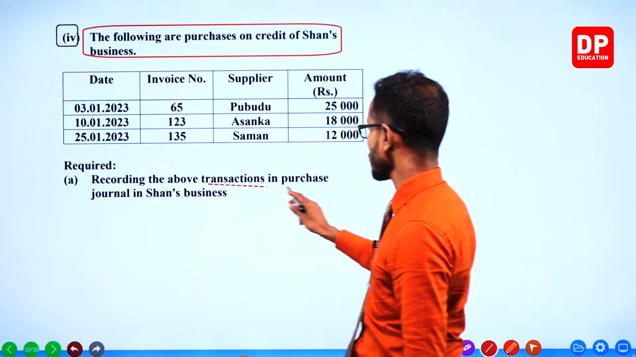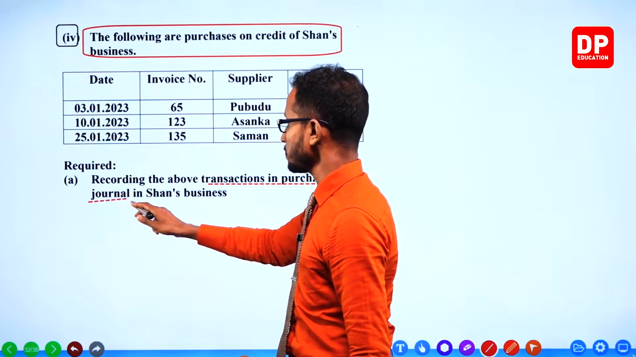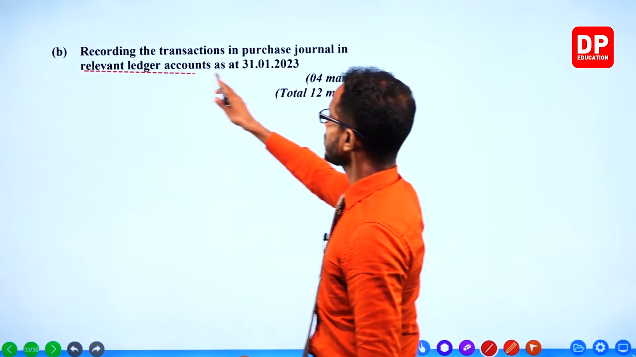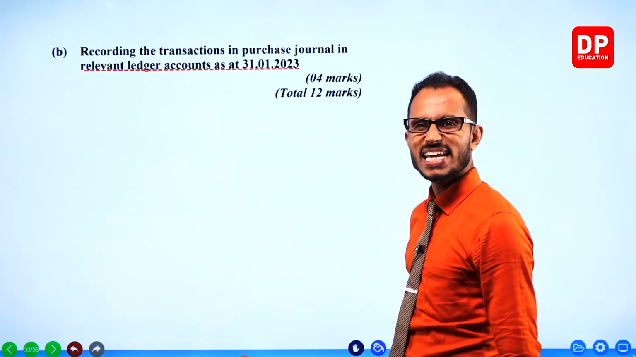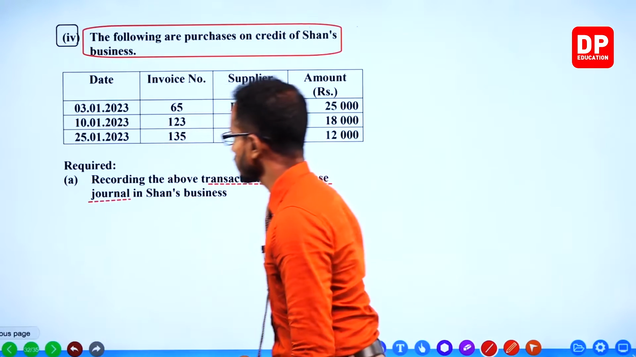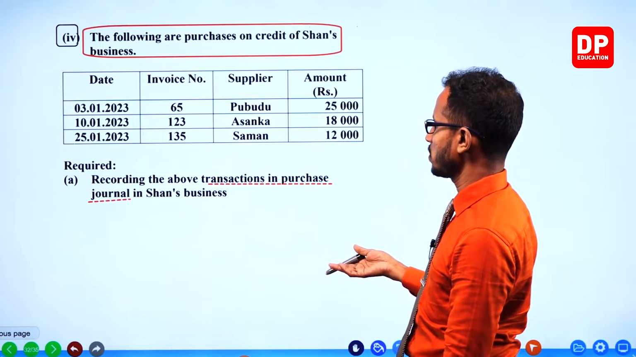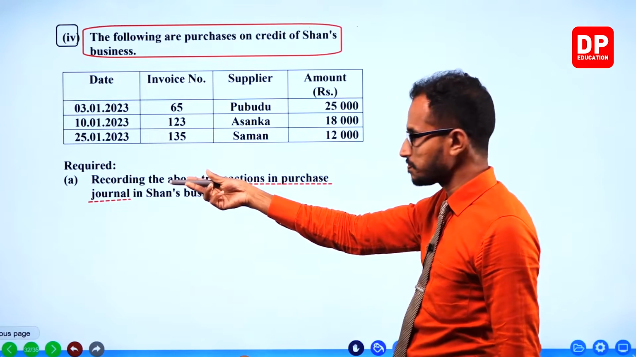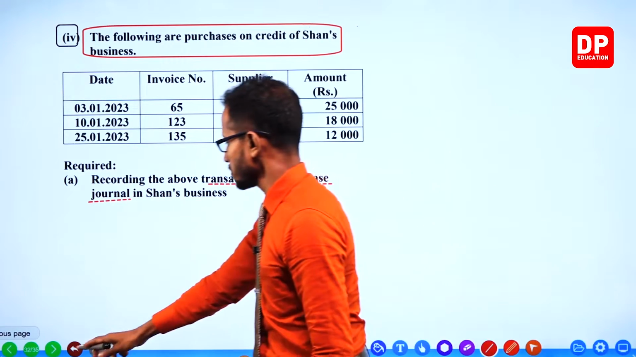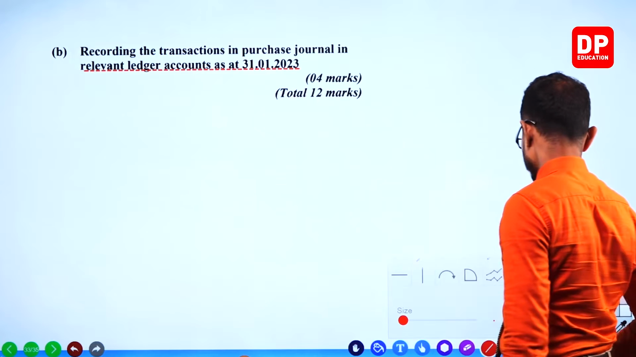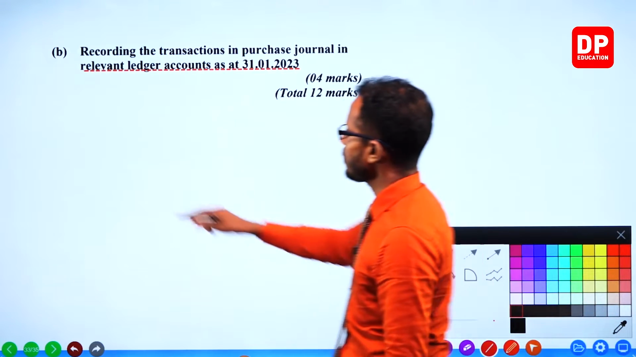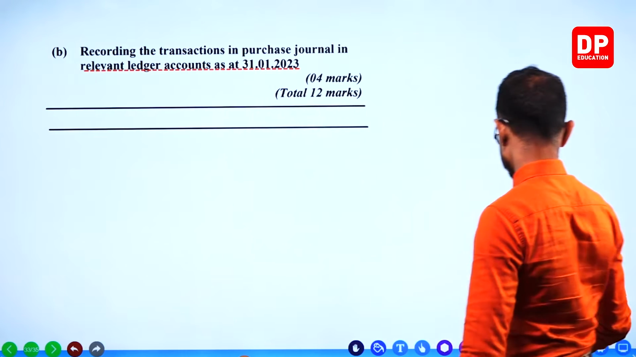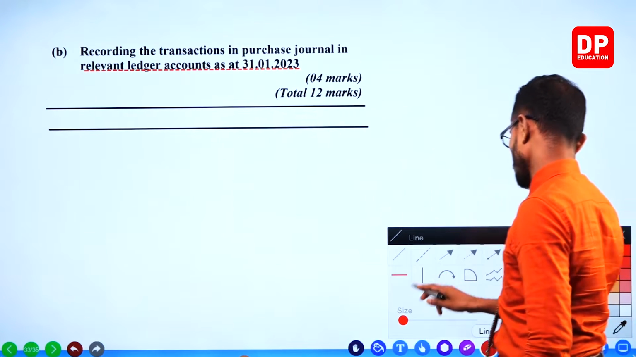Then those transactions should be put into the relevant ledger accounts. We'll do it in the next slide. Purchases journal. What is the format, guys? It's not a very complicated format, is it? No, it's not.